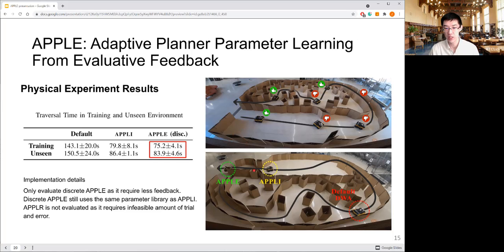We train it in this environment and also test whether it will generalize in this environment. So among the training and testing environments, we can see FOE achieves better traversal time compared with default and FOI that's using intervention. However, FOR using reinforcement learning needs a lot of trial and error in the real world, so it's not practical and we leave it out.